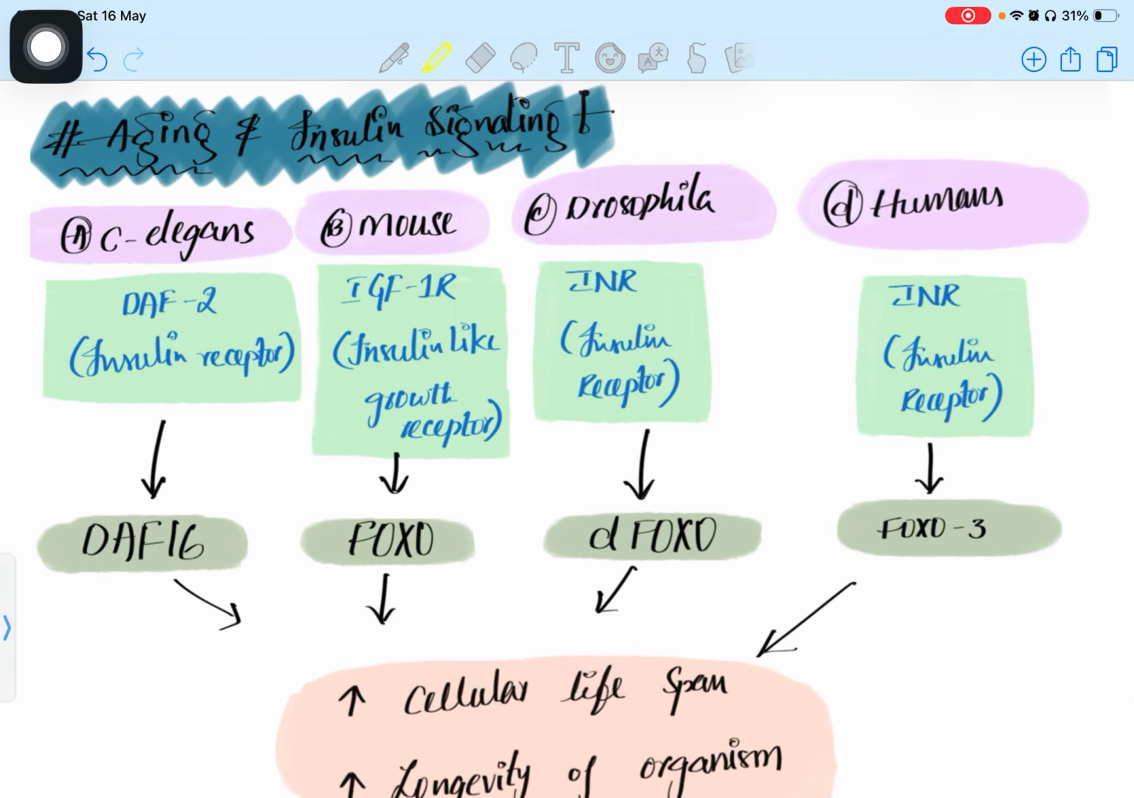We have heard many times that sugar is not good for health. Let's try to understand the science behind it. For this, you need to remember only two terms: INR and FOXO3. INR is the insulin receptor and FOXO3 is a transcription factor. You can remember this is a transcription factor and this is a receptor.